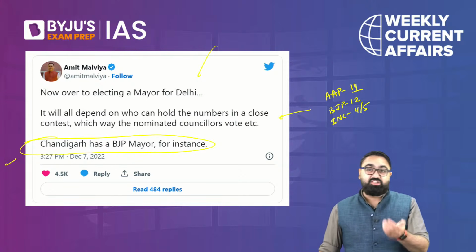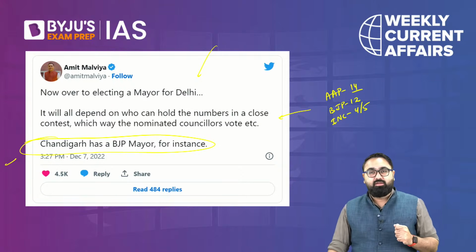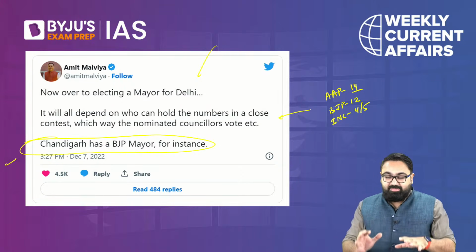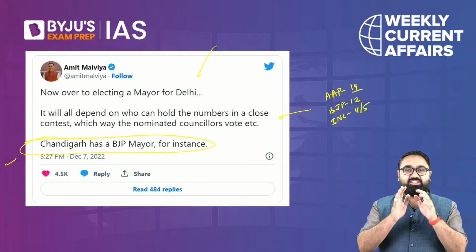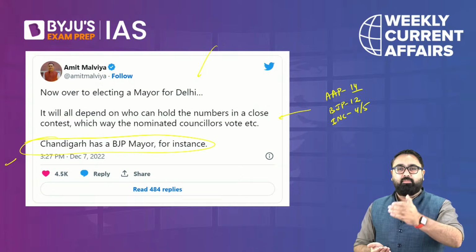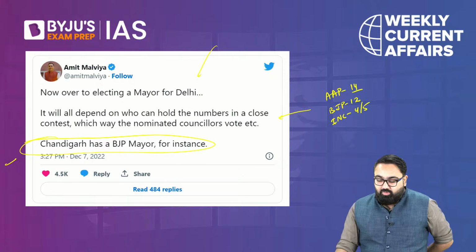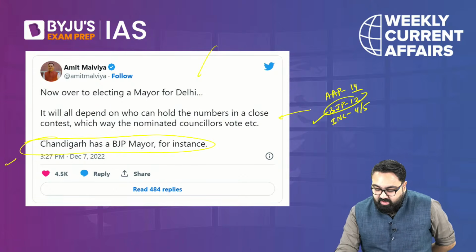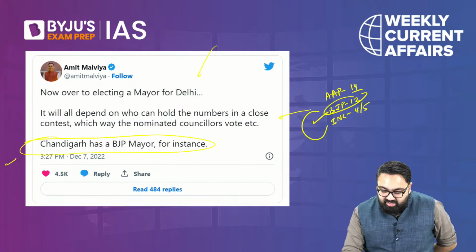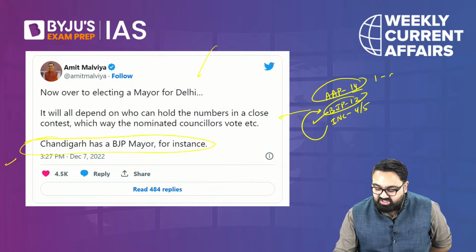Now, when the mayor elections were held, again, the anti-defection law did not apply. So it was expected that maybe Aam Aadmi Party, since they have the most members, would be able to elect their mayor, but that did not happen. Again, 12 members of the BJP voted here, 1 member from Congress also voted in their favor, and 1 vote for the Aam Aadmi Party candidate was disqualified for some reason, that you did not vote correctly.